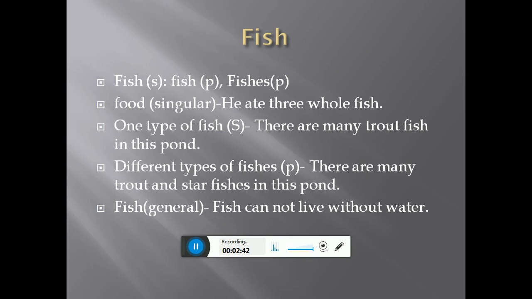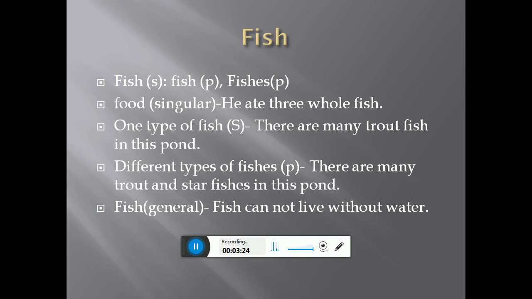Here in the sentence, you might notice that he ate 3 whole fish. Fish is regarded as food in this sentence. When it is regarded as food in the sentence, then we are going to use it as singular. If there is any verb to be used, then you can use the singular verb with it because fish is regarded as food. Second one is one type of fish. When you are talking about only one type of fish, fish means fish. It could be plural, but if we are talking about only one type of fish, then we can use there the word fish only.